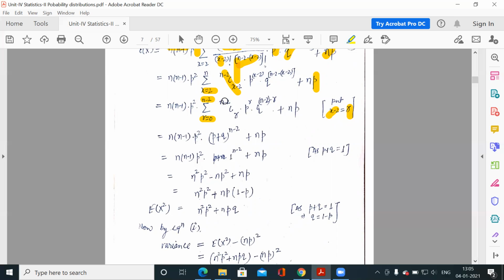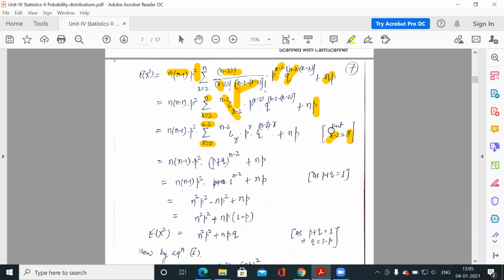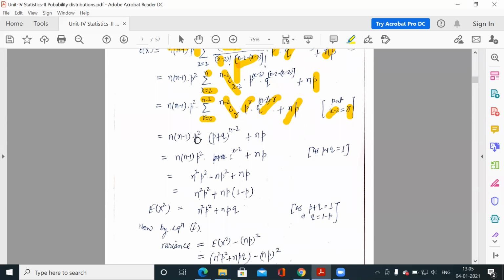r would go, sorry, the minimum value of x is 2, maximum n, so x starts from 2 and it is going up to n. So when you substitute initial value 2, so 2 minus 2 is 0, so the initial value of r would be 0, and the upper limit of x is n, so n minus 2, so the upper limit for r would be n minus 2. So n minus 2 cr, p to the power r, q to the power n minus 2 minus r plus np.